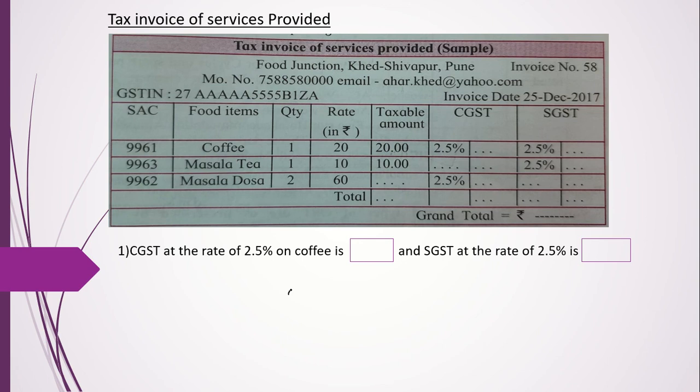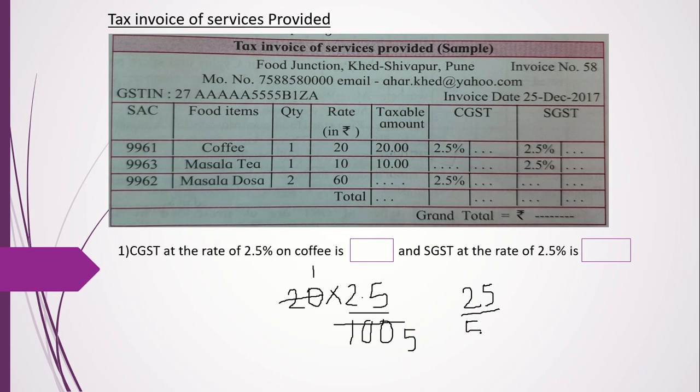Now on 20, 2.5%. Now you all know percentage means upon 100. So 2.5% is going to be 2.5 upon 100. Right? So that's 20 ones are 20, 25s are 100. 2.5 upon 5. So we can write that as 25 upon 50.